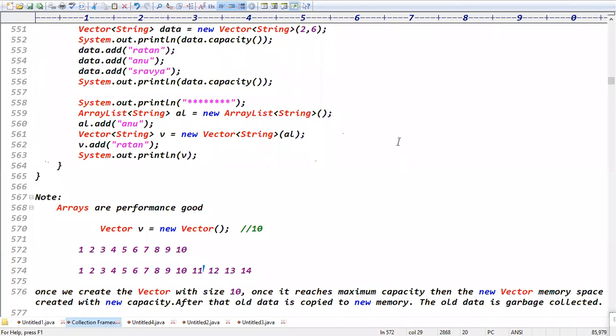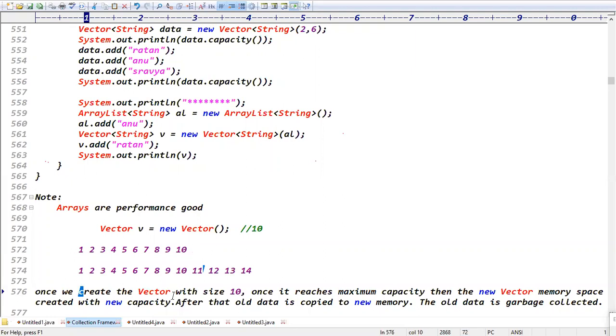Is the existing memory increased or not increased? Existing memory is not increased, guys. With the 20, new memory is created, and the old data is copied to the new memory.